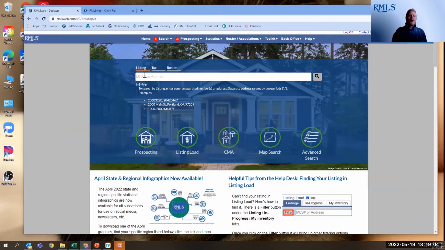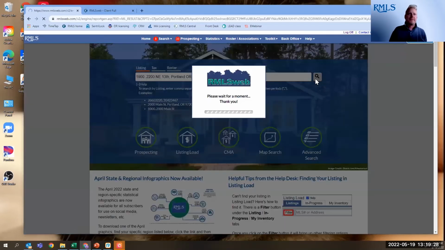an address range. And you can see that's the very last one down here. By including 2 periods, I'm going to demonstrate this because I've got one that I've already set up. By including 2 periods, I am searching between the 1900 and the 2200 block of Northeast 13th in Portland, Oregon. And this is going to return all MLS data for that street range, for those 4 blocks.